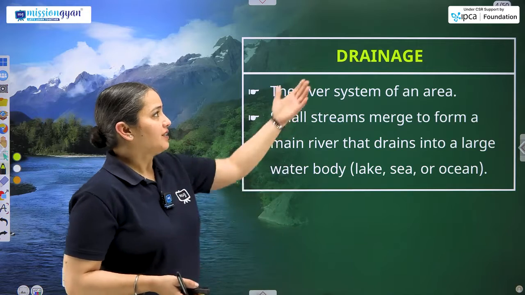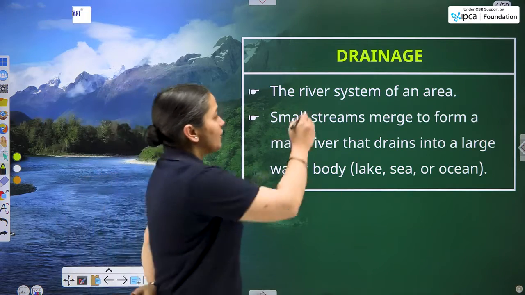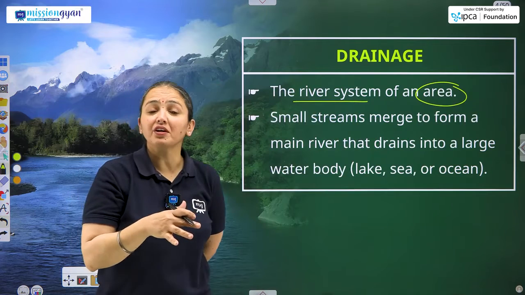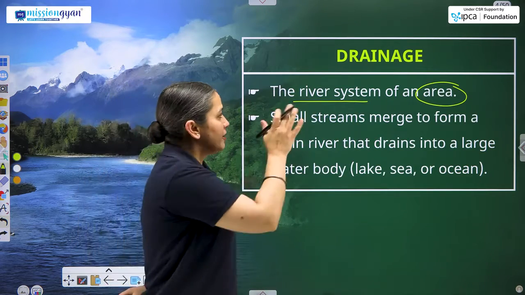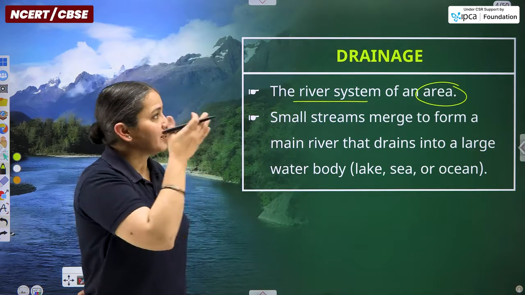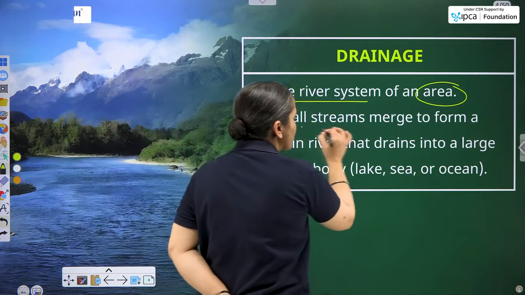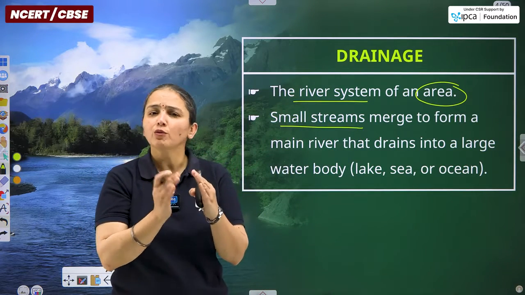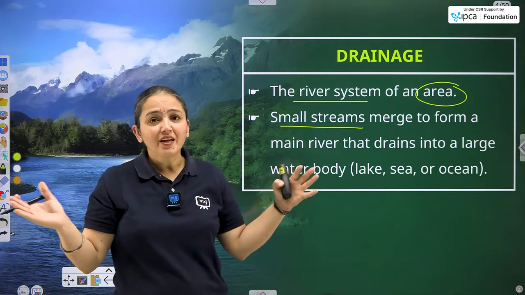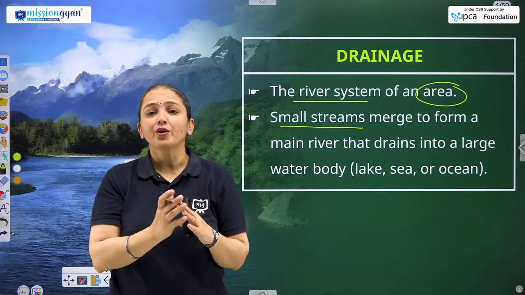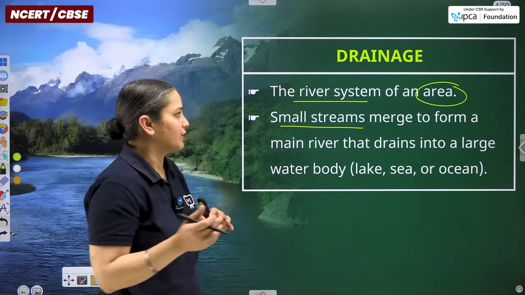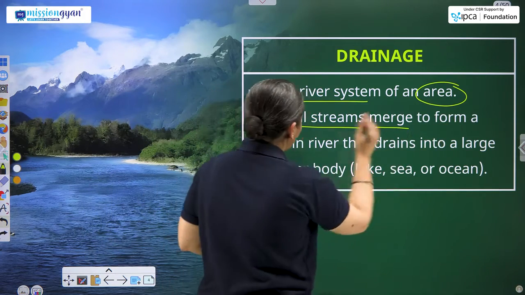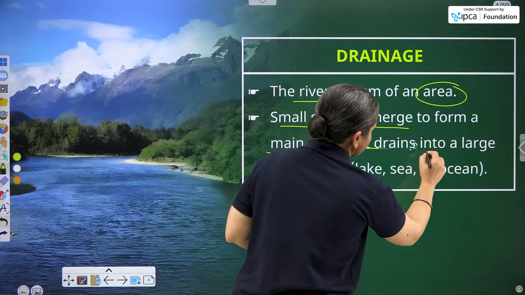Starting with the word drainage itself: the river system of an area, and the area we are talking about here is the Indian subcontinent, is known as drainage. Small streams are narrow, small passages of water. When they combine in a particular water body, that forms a river. So small streams merge, they mix to form a main river that drains.